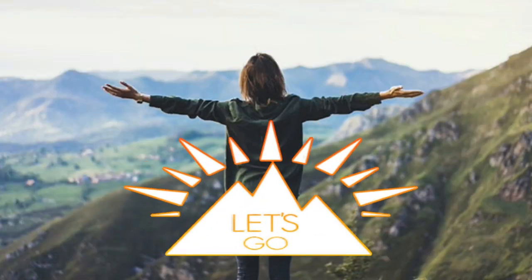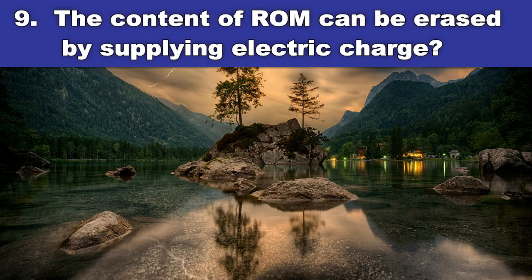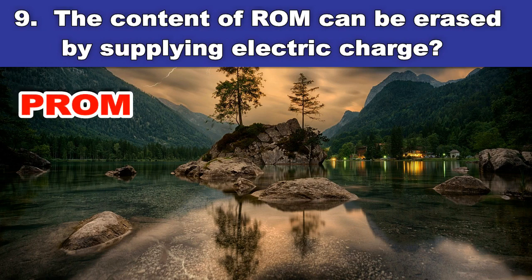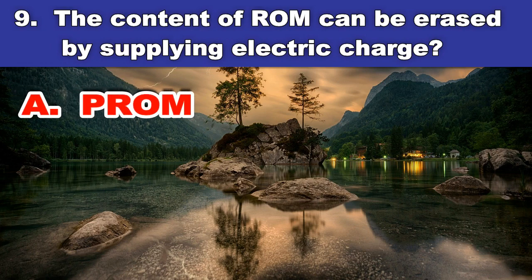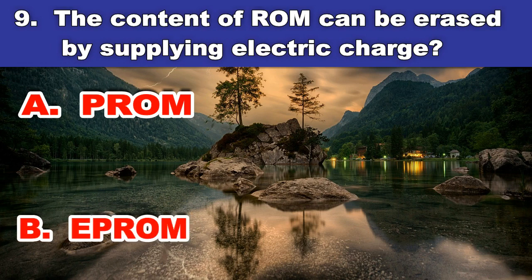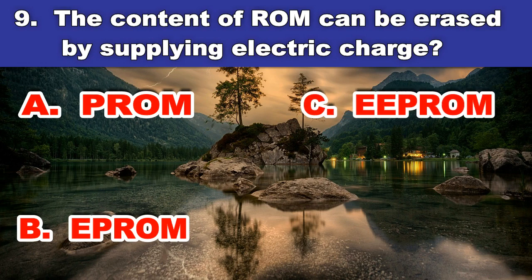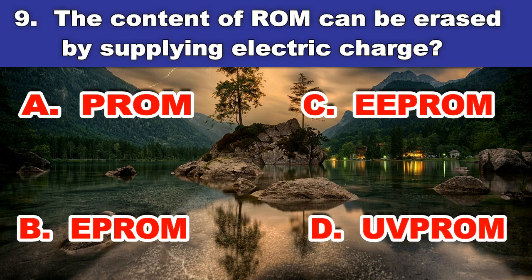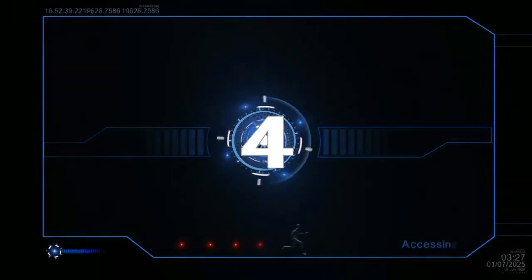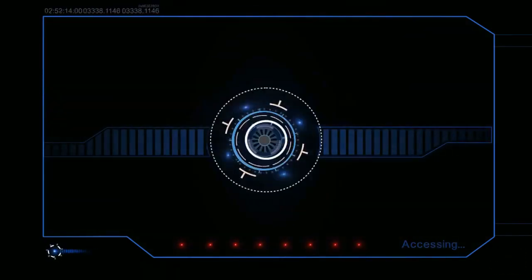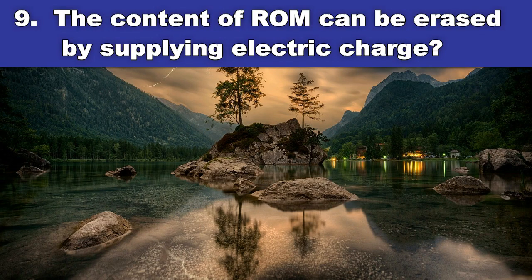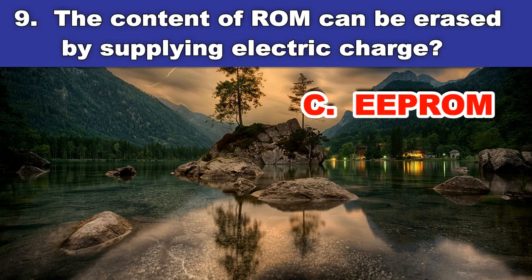Ninth question. The content of ROM can be erased by supplying electric charge? A. PROM. B. EPROM. C. EEPROM. D. OFPROM. And the answer is EPROM.